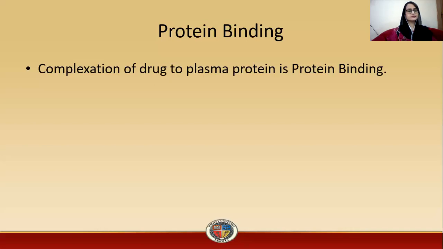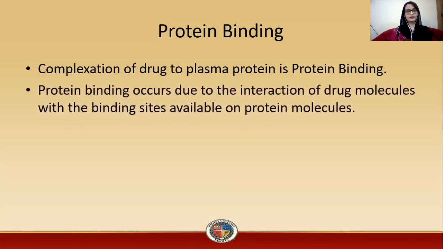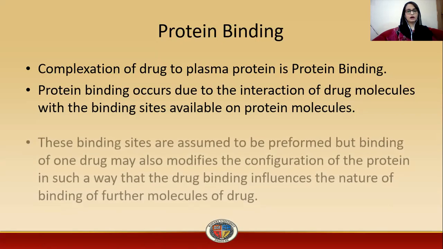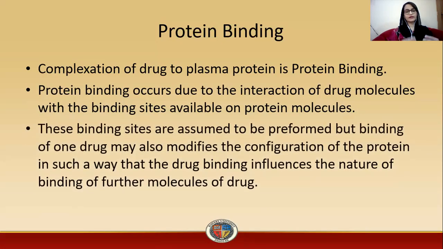Protein binding is the complexation of the drug to plasma protein. When a drug binds to plasma protein and forms a complex, it is known as protein binding. Protein binding occurs due to interaction of the drug molecule with the binding sites available on the protein molecule. So a protein molecule, when it interacts with the drug molecule, will bind to the binding sites that are available on the protein molecule, and they form a complex in this way.